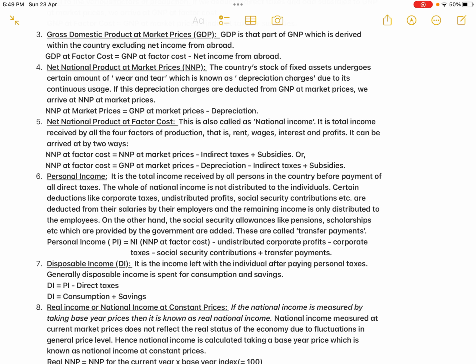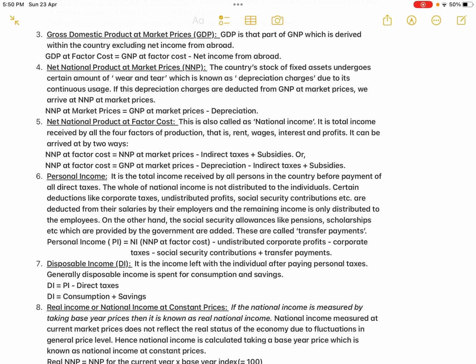So you might get these transfer payments in 2 marks also. So transfer payments are some kind of payments made by the government to the individuals in the form of pensions, in the form of scholarships. Okay, so in foreign countries and all, you will get something called unemployment allowances. So unemployment, the name itself says you are not employed, you are not contributing to the national income, but still you are receiving the income. So how will it show in the national income at factor cost? It will not show. Okay, but personally you are receiving the income.